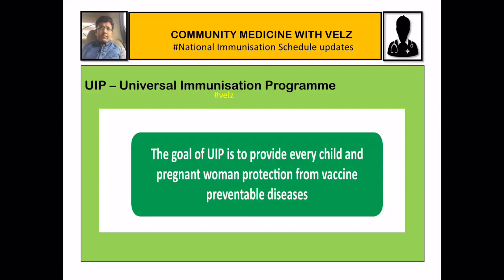So in India, the National Immunization Program is called the Universal Immunization Program. What is the goal or the aim of this program? This program in India aims to vaccinate each and every child and the mother of the child, that is the pregnant woman when she is pregnant, against vaccine preventable diseases. What are the vaccine preventable diseases? For example, measles, diphtheria, pertussis, tetanus.